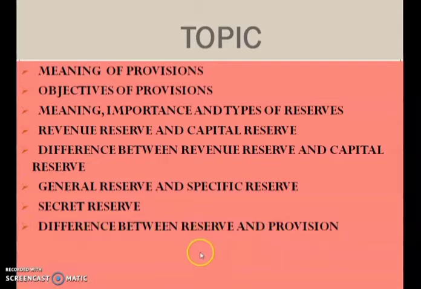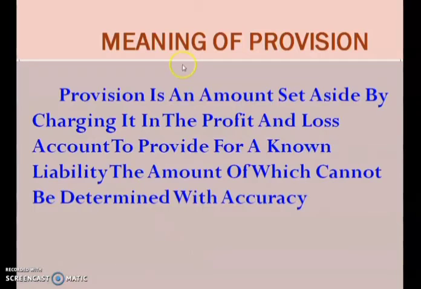So now let's enter into the topics. Meaning of provision. What is provision? Provision is an amount set aside by charging it in the profit and loss account to provide for a known liability, the amount of which cannot be determined with accuracy. So children, what does this paragraph mean?